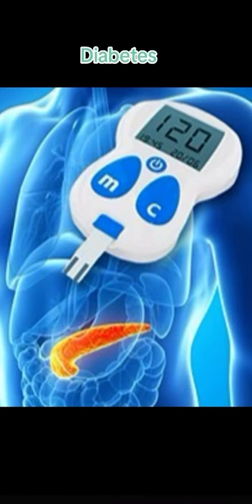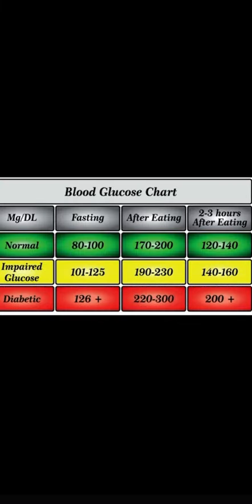Diabetes. Diabetes is a condition that causes a person's blood sugar level to become too high or too low. There are two main types of diabetes.